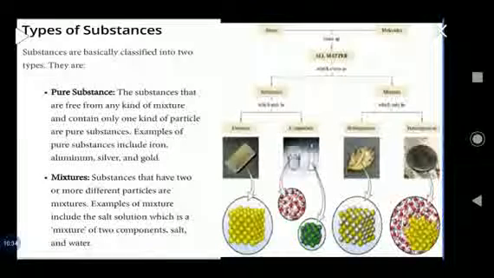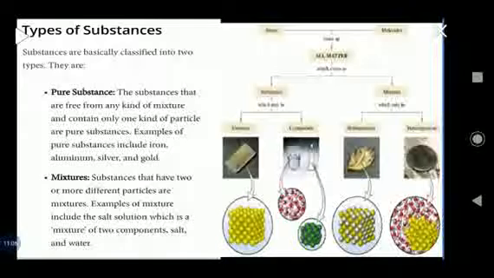Now mixtures. Substances that have two or more different particles are mixtures. Examples of mixture include the salt solution or sugar solution. So mixtures contain different kinds of particles. For example, in salt solution, there is salt and water. When we combine them together, it makes a solution. When we add sugar to water, it makes a sugar solution, that is also a mixture.